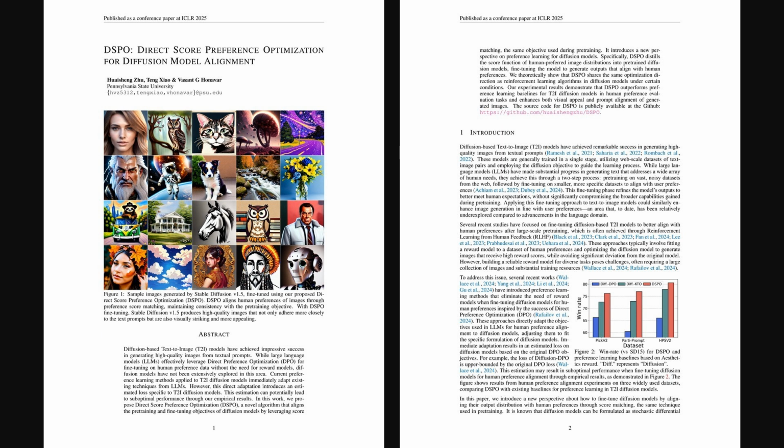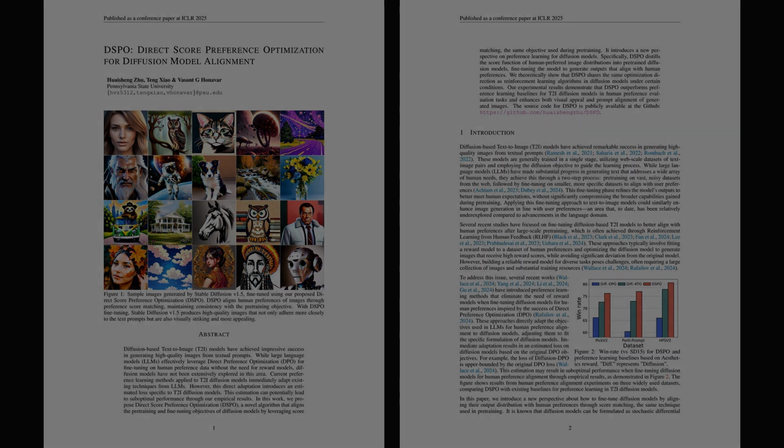It introduces a new algorithm, Direct Score Preference Optimization, or DSPO. DSPO uses a technique called score matching, which essentially helps the AI learn an internal guide for what makes a good image, to fine-tune these models directly towards what people like, avoiding complex reward systems often used in other methods.